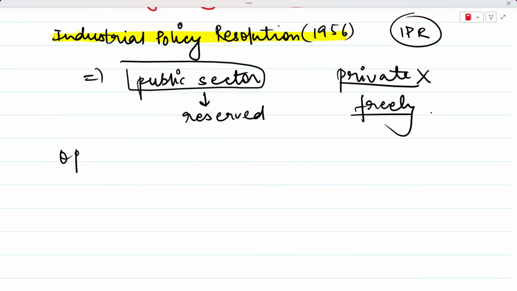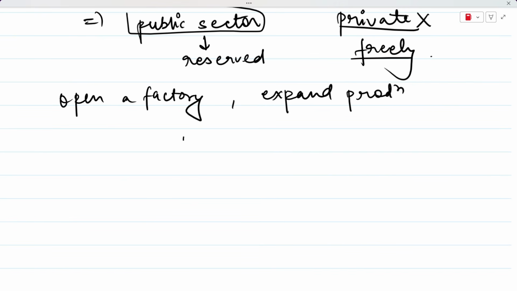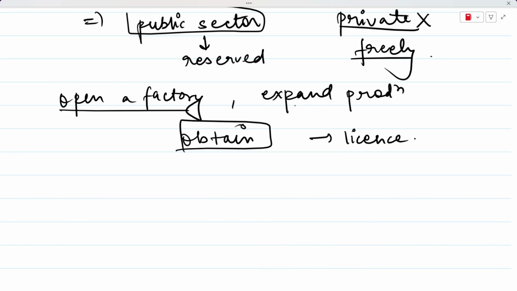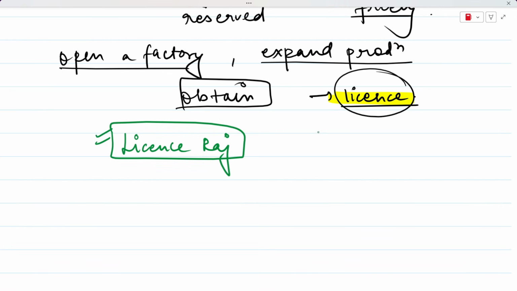If a private company wanted to open a factory, or expand their production or increase their capacity, they first had to obtain a government license. Only then could they go ahead and do any of these. They could open a factory after obtaining a license, and expand their production after obtaining a license. Everything was based on first obtaining a license. That is why this system was called the license raj, because every decision was taken by the government, and the government decided if you could get this license or not.